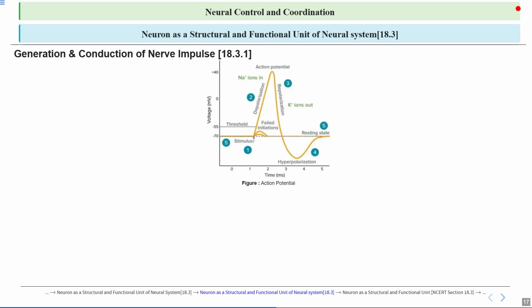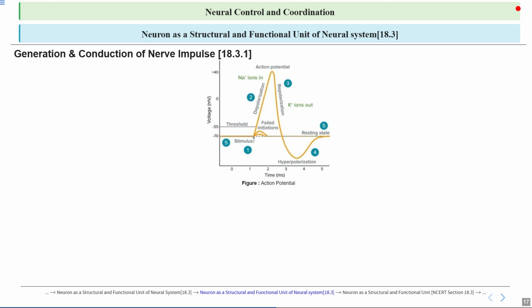Let's start with the beginning. It begins when a stimulus makes the neuron's membrane potential more positive than usual, reaching a threshold. This triggers voltage-gated sodium channels to open, allowing sodium ions to rush in, making the inside of the neuron more positive. This is the rising phase. Then voltage-gated potassium channels open, allowing potassium ions to flow out, making the inside more negative again. This is the falling phase. So first we have seen the threshold, then the rising phase, and third the falling phase.